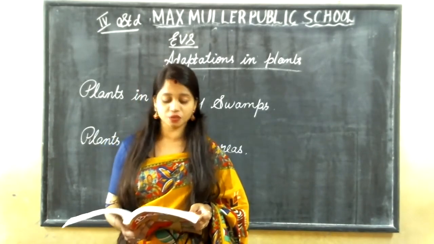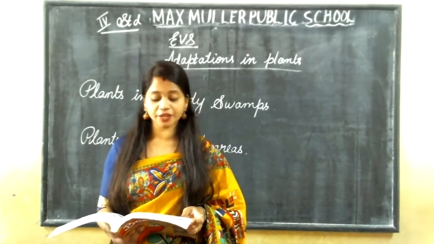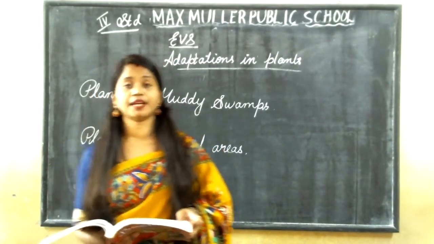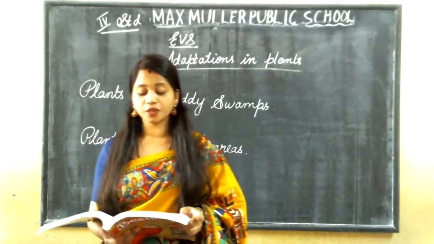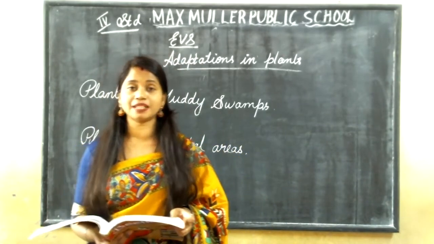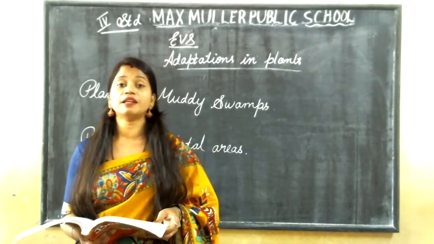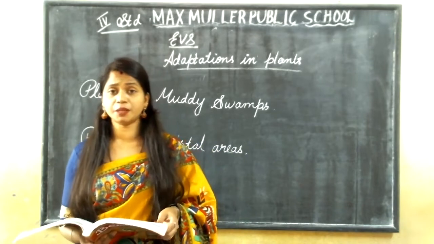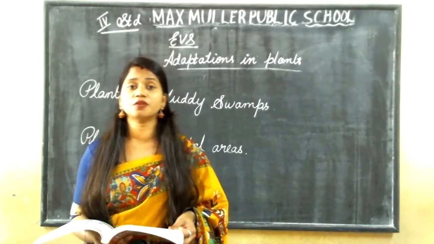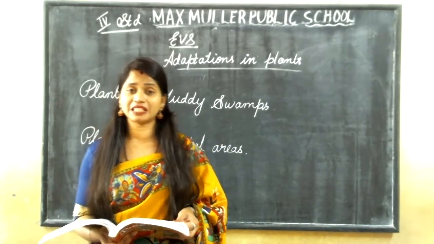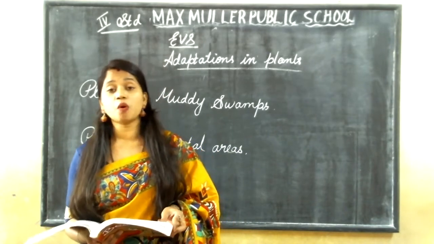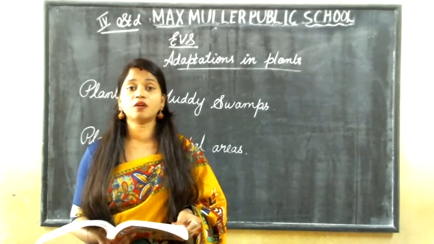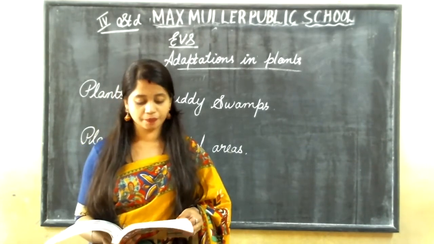That is the mangrove tree. Air cannot reach the roots, so it is very difficult for plants to grow there. For other plants, it is very difficult to grow there because the soil is very sticky, clayey, has more water, and has no air at all. The air cannot reach the roots.